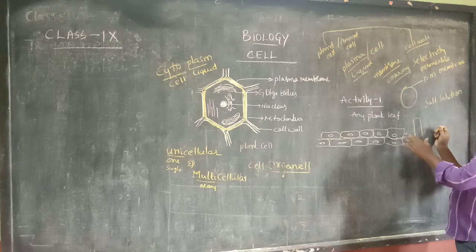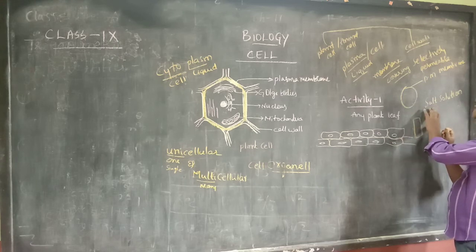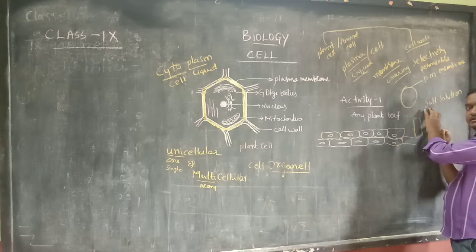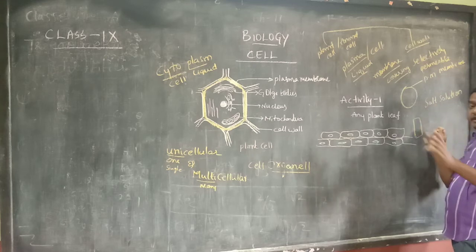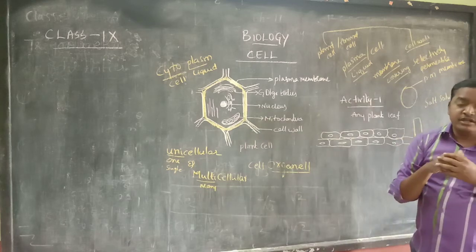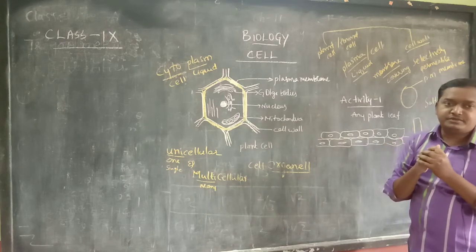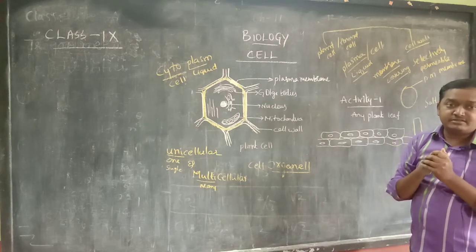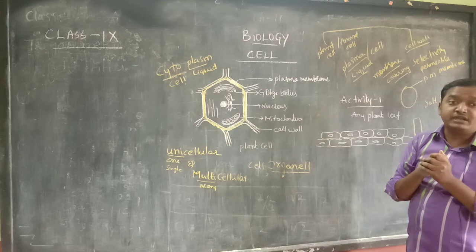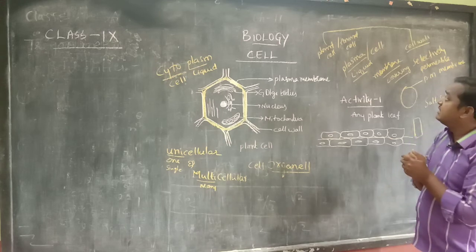Salt solution, how to prepare: 1 teaspoon of salt plus 50 ml of water. You can get the salt solution directly. Very important, in exams they will be asking. In the first activity to observe plasma membrane, they will ask which solution you have taken. Objective type: salt solution. Okay, is it clear?